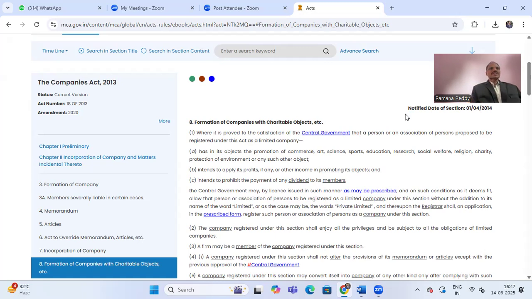So what it says is, the Section 8 company objects we have discussed, and there is no dividend to the members, that also we have discussed.